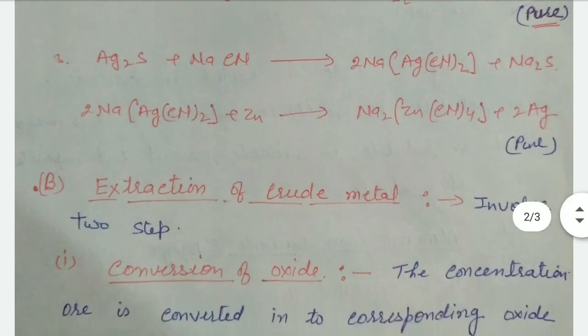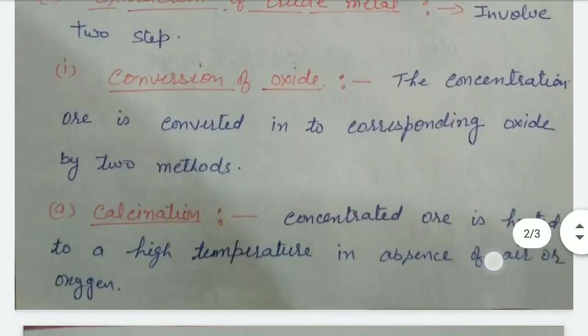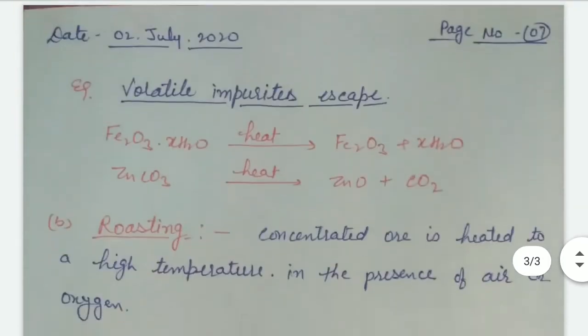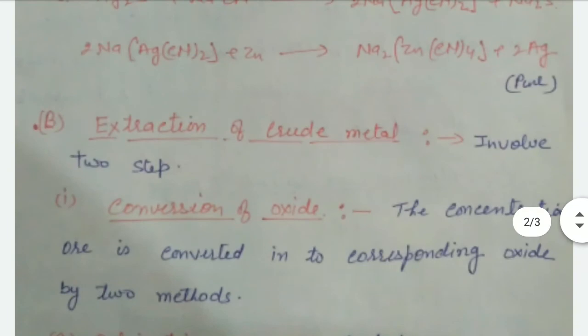Now our next topic is extraction of crude metal. This is the second process of metallurgy. In extraction of crude metal, the first process is conversion of oxide, and the second is reduction of oxide into metal.